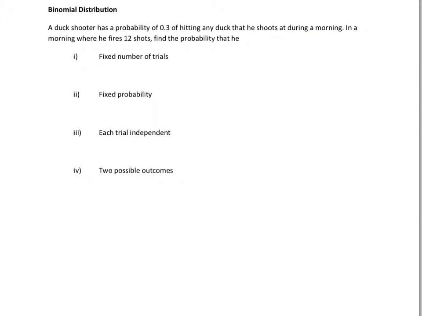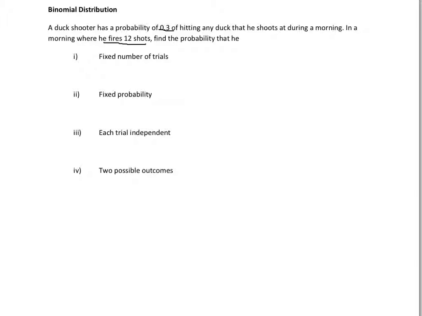The point I'm going to make here is that we need to make sure we justify what type of distribution it is. It's not sufficient to write each of those four requirements. I need you to memorize them, but it's not sufficient just to write those. You need to be able to write fixed number of trials and then justify why it's a fixed number of trials. So here it's a fixed number of trials because he fires 12 shots. There are 12 shots fired. That's our fixed number of trials. It's a fixed probability: each shot has a probability of 0.3.